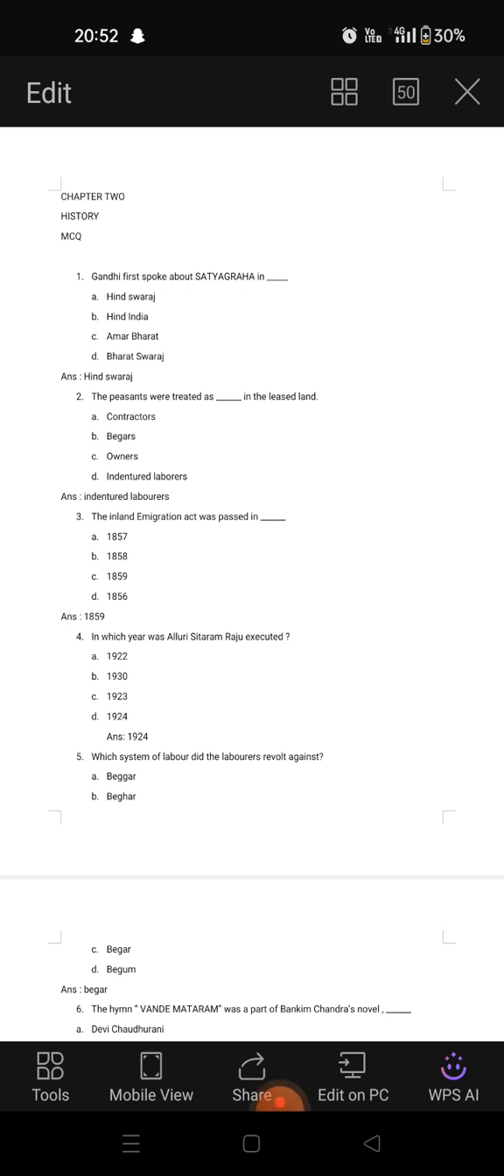Number 1: Gandhi first spoke about Satyagraha in Dash. There are a few names of books you have to tell. He first spoke about Satyagraha in. The options are Hind Swaraj, Hind India, Amar Bharat, Bharat Swaraj. The correct option is Hind Swaraj.